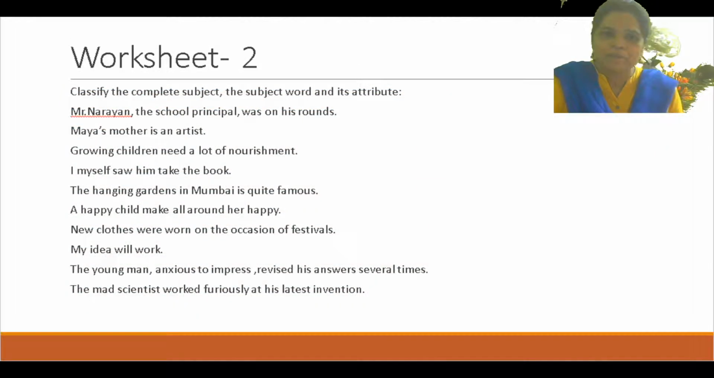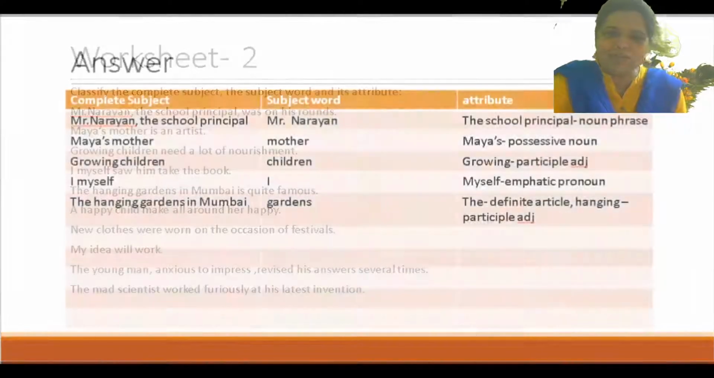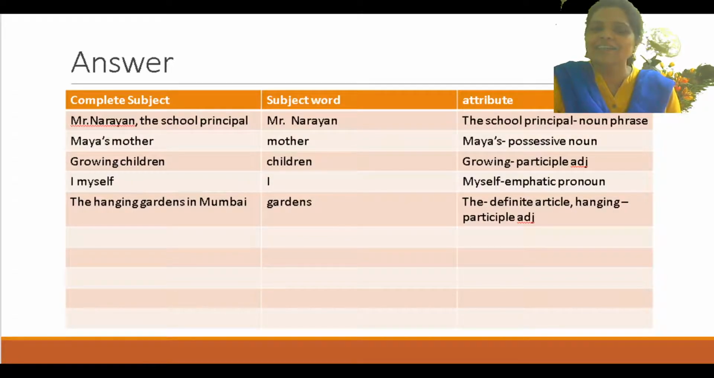Now next is the Hanging Gardens in Mumbai is quite famous. The Hanging Gardens in Mumbai is the complete subject, but किसके बारे में बोल रहा है? Only gardens. So इसमें क्या होगा? इसमें दो है. The is a definite article. Hanging is a participle adjective. Is that clear? And also one more is there. क्या है इसमें? In Mumbai. In Mumbai मतलब क्या है? It is a prepositional phrase.